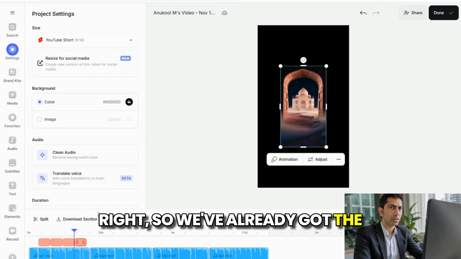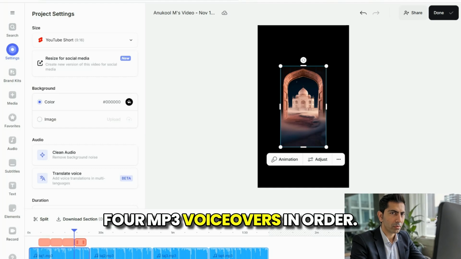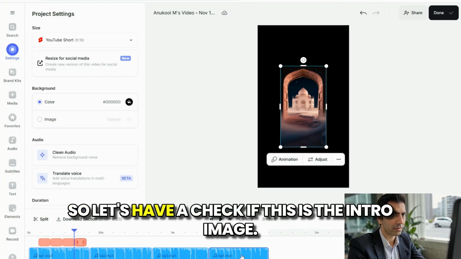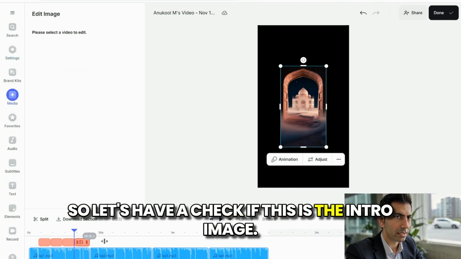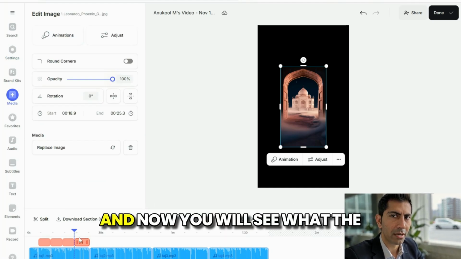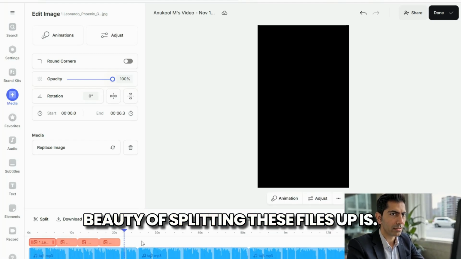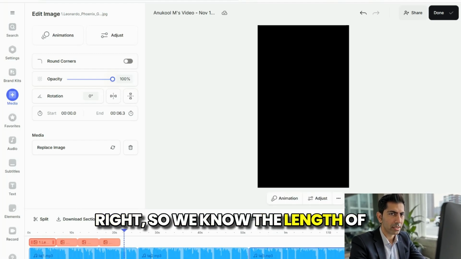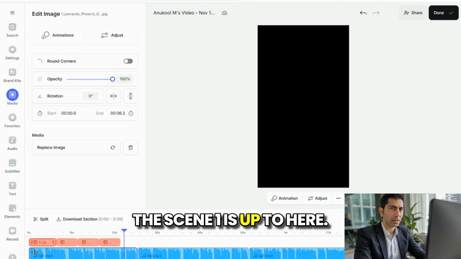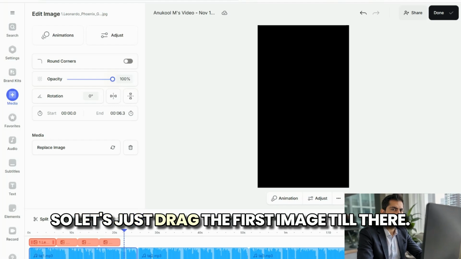Right, so we've already got the 4 MP3 voiceovers in order. So let's have a check if this is the intro image. And now you'll see what the beauty of splitting these files up is. Right, so we know the length of scene 1 is up to here. So let's just drag the first image till there.